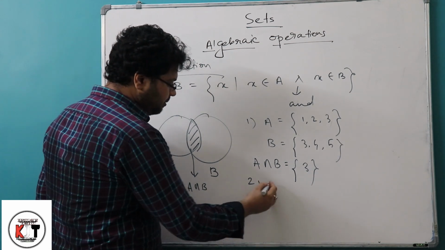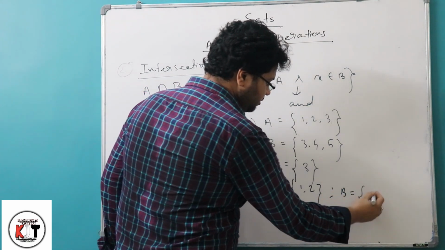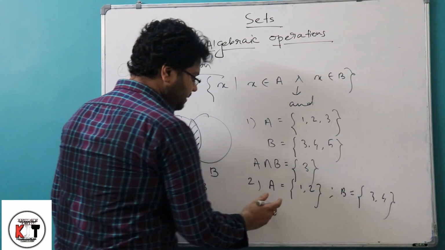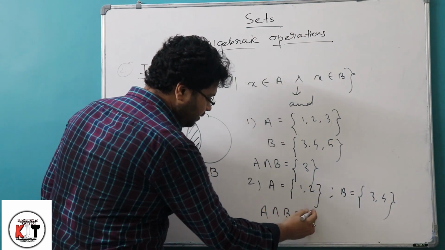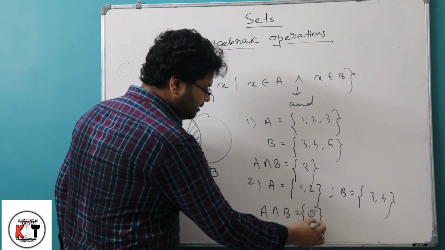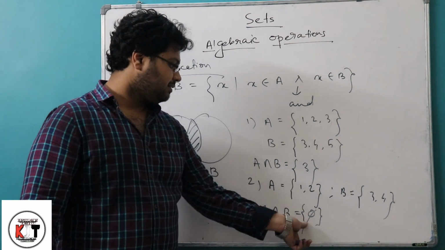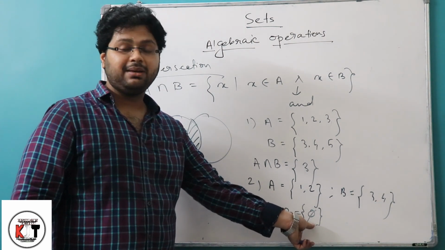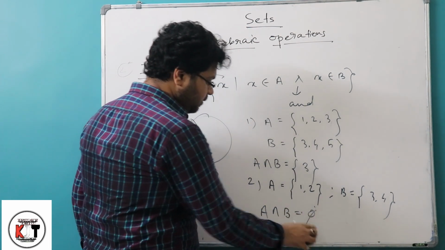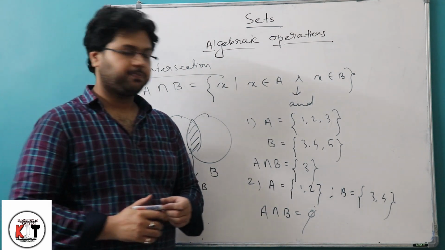Now let's see the second example. Suppose A equals 1, 2 and B equals 3, 4. There are no common elements between A and B. So A intersection B will be equal to phi, that is the null set. We will not give the second bracket, because as I told you, if you give the second bracket, it will represent a singleton set, that is, phi will be considered as one element. So we will not give the brackets. We will write only phi. For representing the null set, we will write only phi.